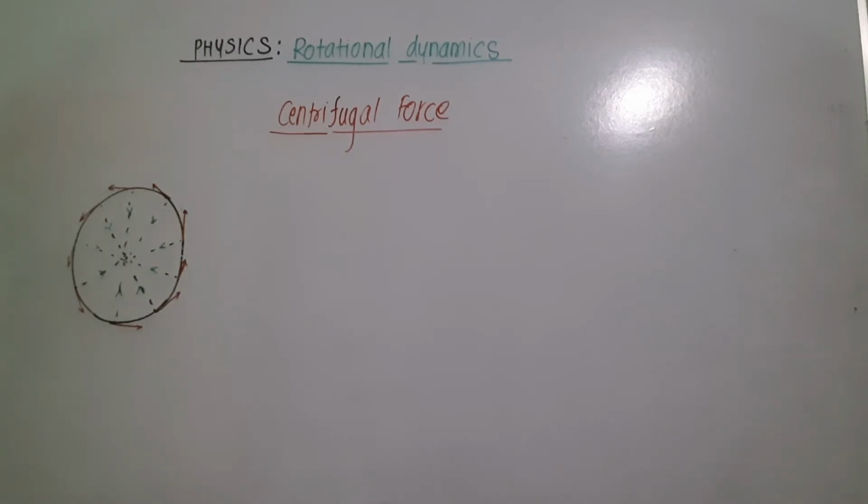Here remember one more point. Before this car takes a turn, both the car and passenger are moving with a uniform speed along a straight line. But at the turn, what happens? The centripetal force acts on the car, but the passenger, on account of his inertia, has a tendency to continue moving along a straight line path. And due to this, he feels an outward opposing force to be acting upon him, which is centrifugal force. So, centrifugal force is not a real force. It is a pseudo force and it arises due to the acceleration of the frame of reference.